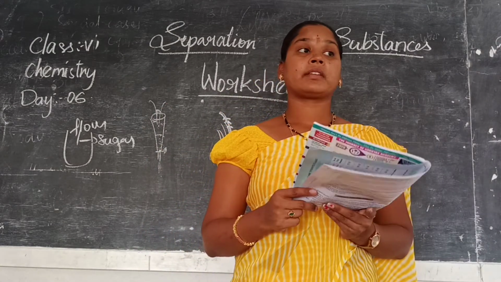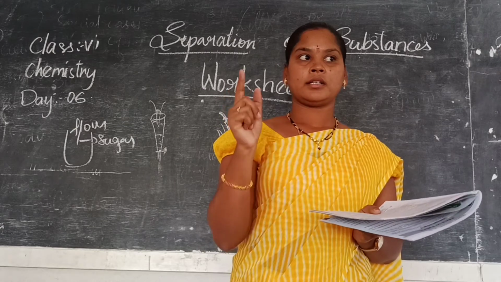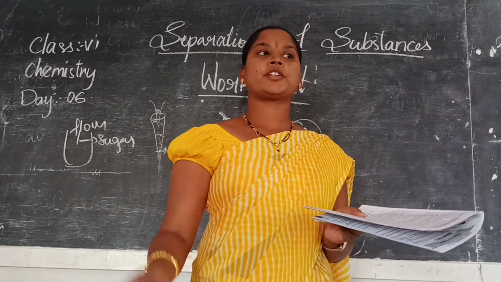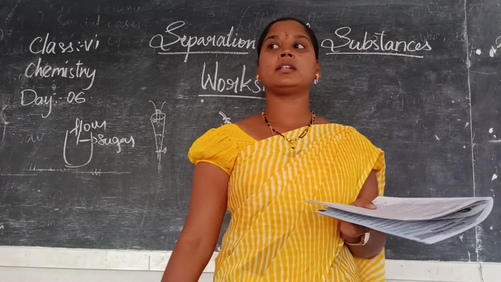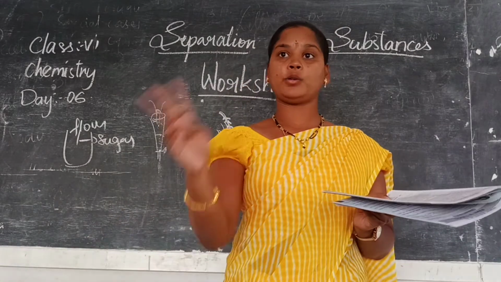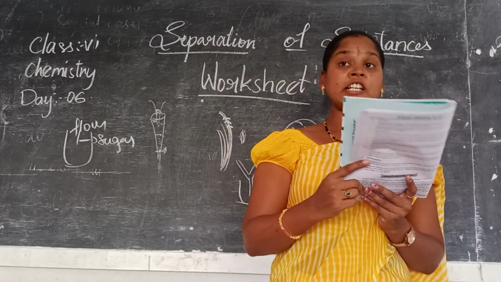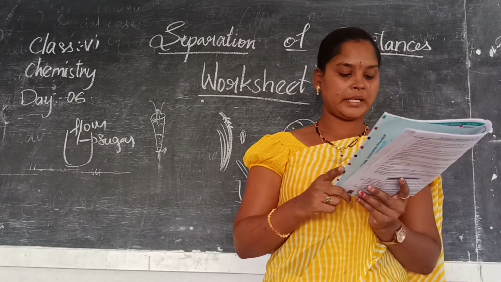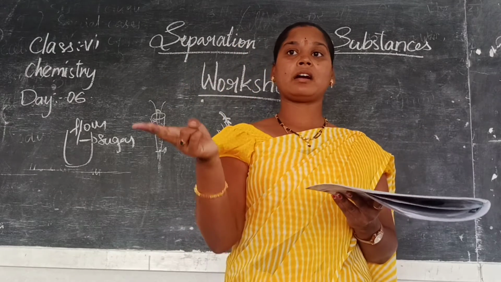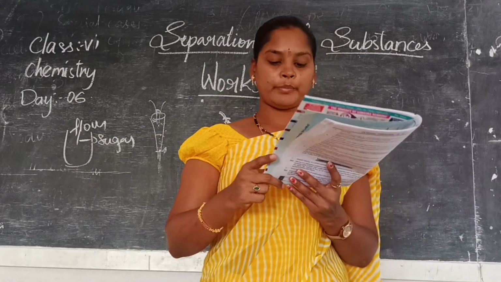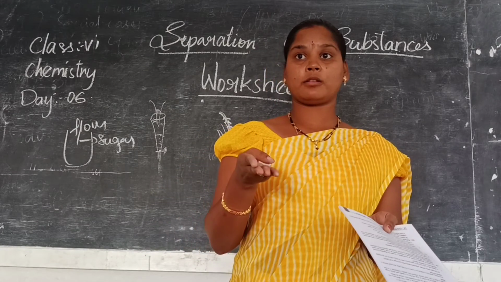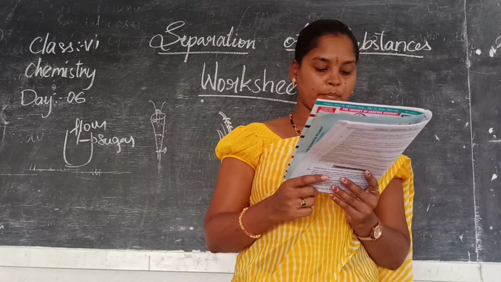Next, sugar solution, element or compound? Sugar is mixed with what? Sugar we have added, water we have added. Two elements. Silver, one element. Calcium carbonate. It is made up of two, calcium and carbon. So it is a compound. Blood. It is made up of hemoglobin, plasma, all those things. So it is also a compound.